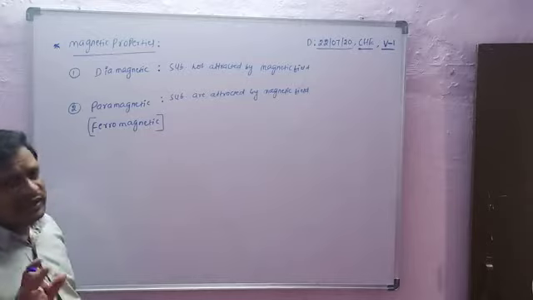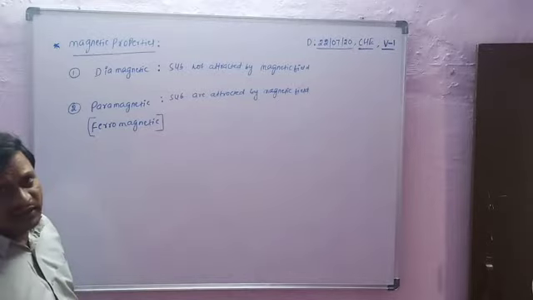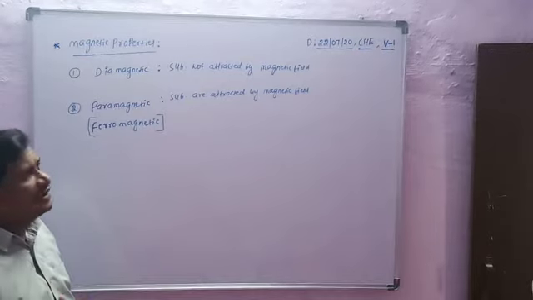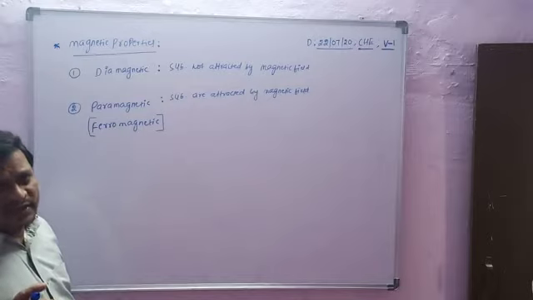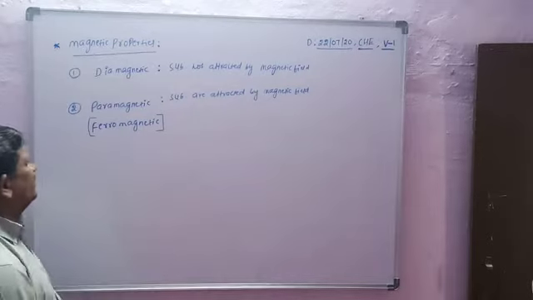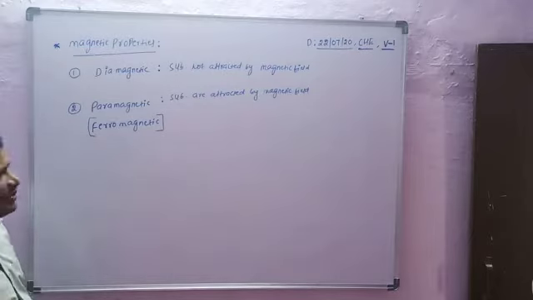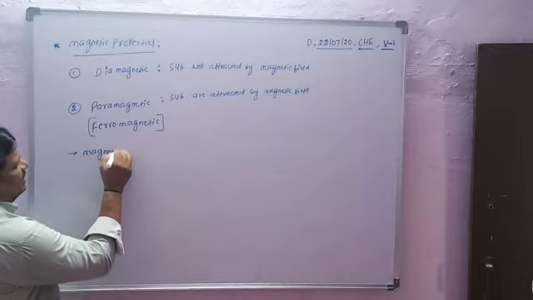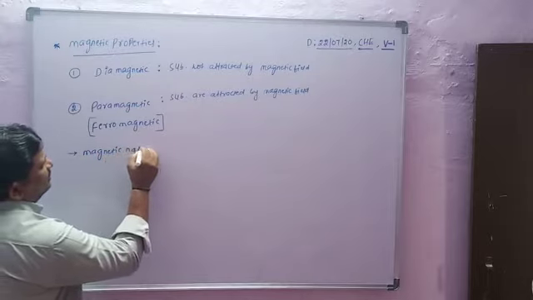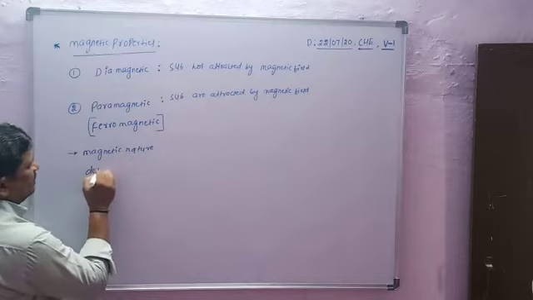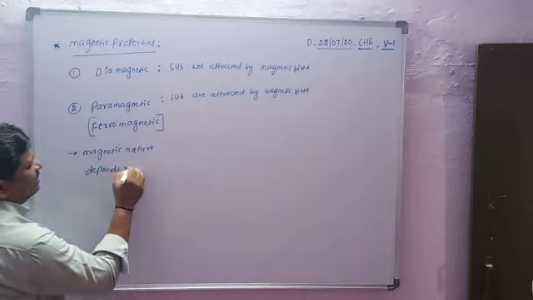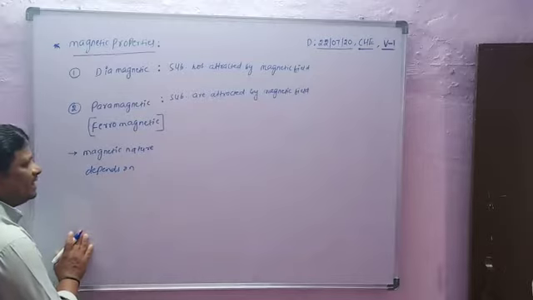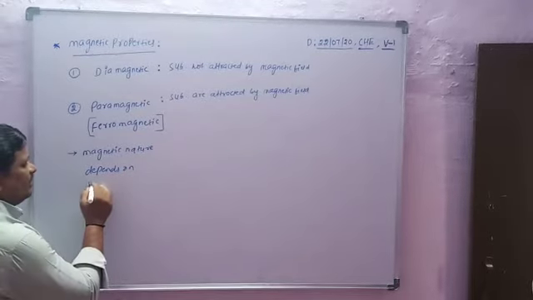Diamagnetic substances are not attracted by a magnetic field, because diamagnetic substances have no unpaired electrons. Actually, magnetic nature depends on unpaired electrons. Magnetic nature depends on unpaired electrons.